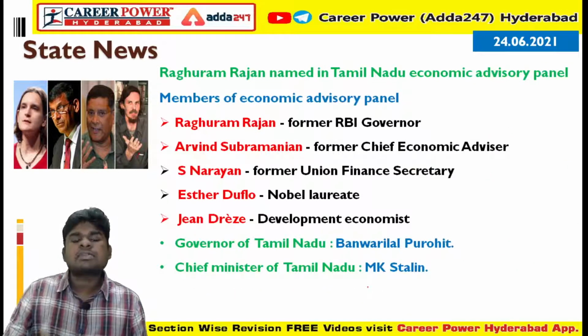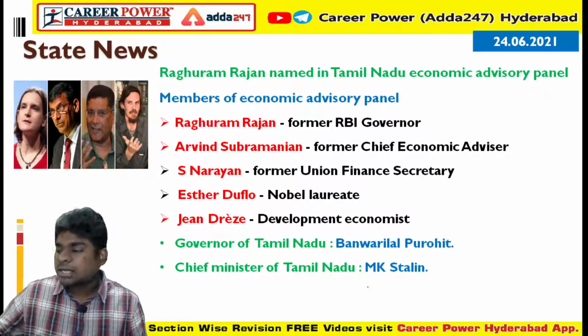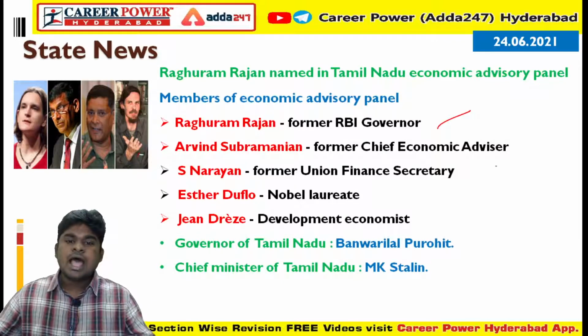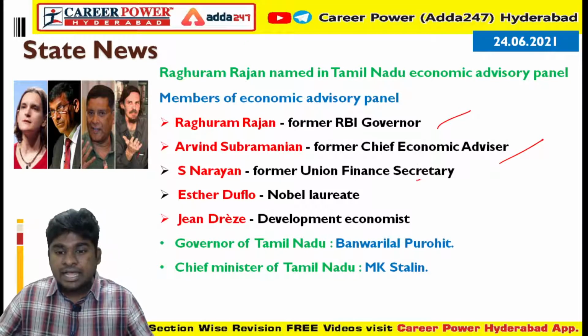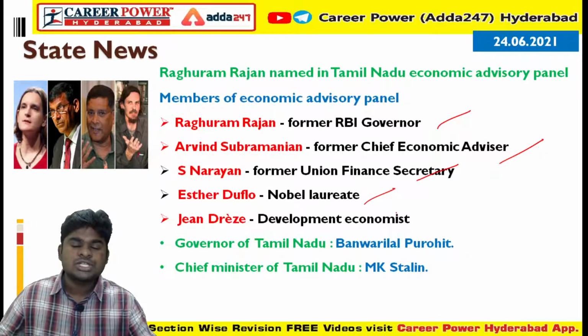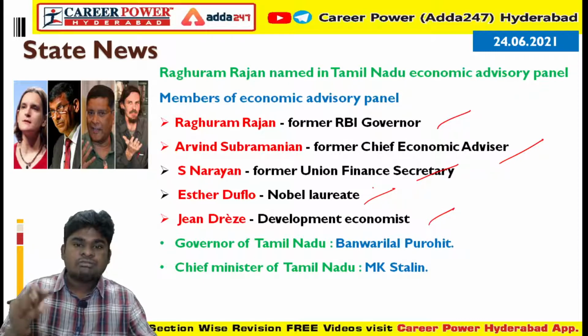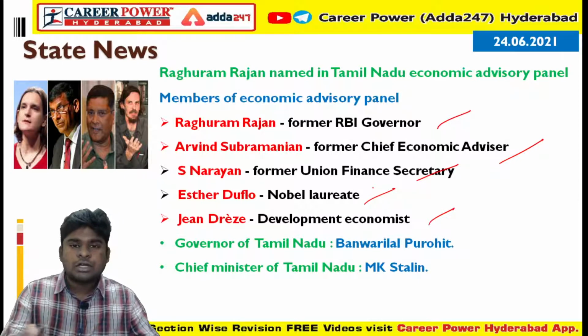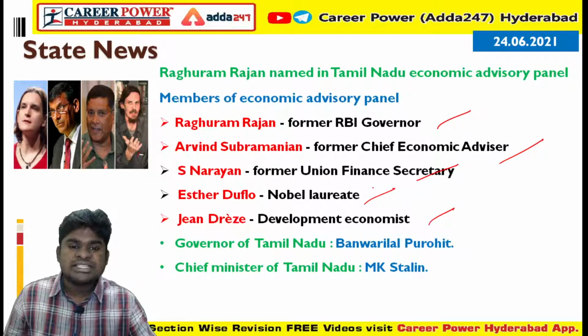So let us see the members of this panel. Very important members are present in this panel, like Raghuram Rajan, former RBI governor, Arvind Subramanian, former chief economic advisor to the government of India, S. Narayan, former Union Finance Minister, Esther Duflo, Nobel laureate and wife of Abhijit Banerjee, who is also a Nobel laureate of Indian origin, and Jean Dreze, development economist. So 5 key important people who work for world nations were part of this economic advisory panel.